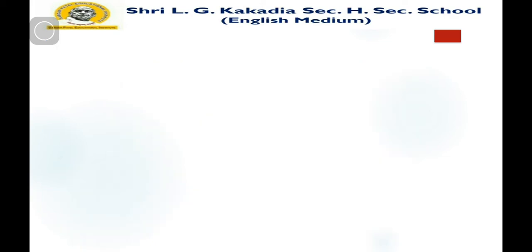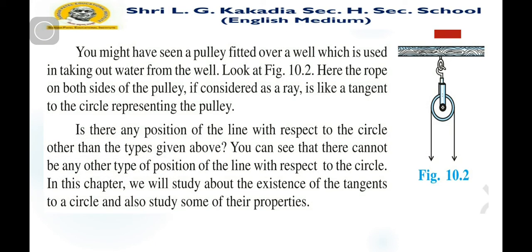First, let us consider what a tangent is. If you have ever seen the pulley fitted over a well, used in taking out water from a well, the rope on both sides of the pulley is considered as a ray. It is like a tangent to the circle representing the pulley.